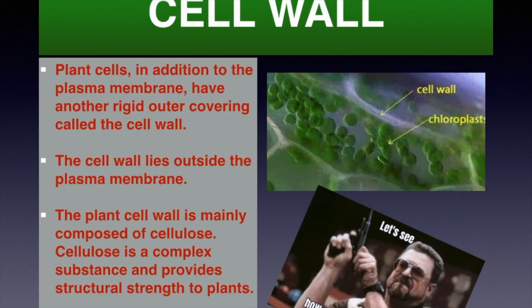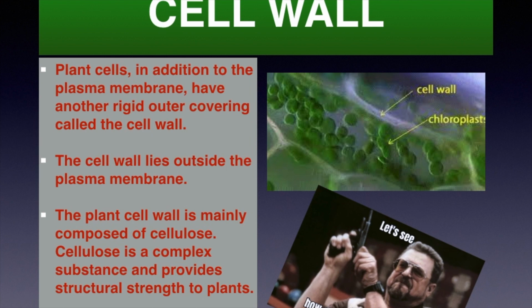Okay, so the cell wall is here. Can anybody take a cue from this meme here and think of what cell wall is all about? He is saying, let's see how strong is that cell wall. So why would he say that? That means it is thinking that there is something special, something related to protection, it is protecting something. So it has come to challenge the cell wall, right? Okay, so what does it mean? It means that the cell wall is important to the plant because it provides protection to the plant.